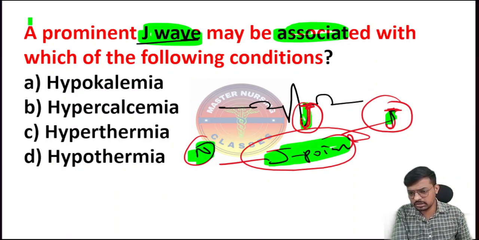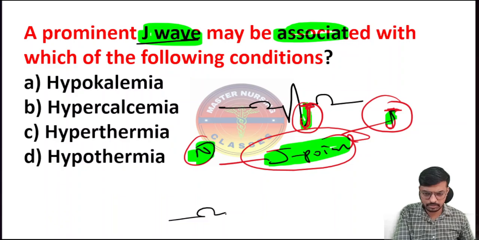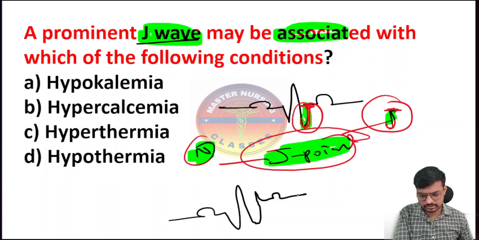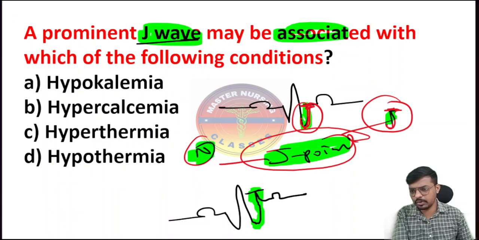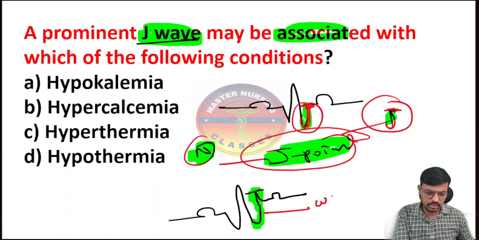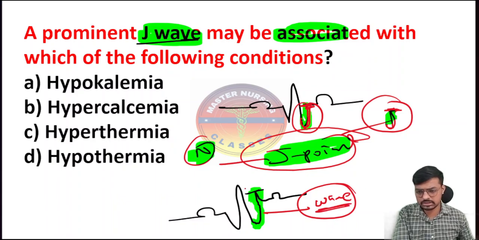But what are J waves? J wave means when this J point becomes prominent like this. This is the P wave. Here you are getting it like this. So the prominence is going like this. This is what we call the J wave. So the J wave is abnormal, the J point is normal.